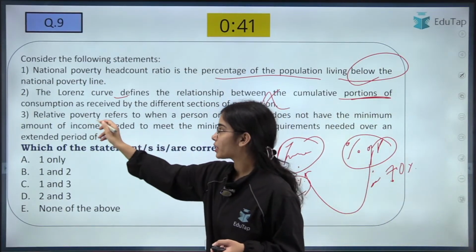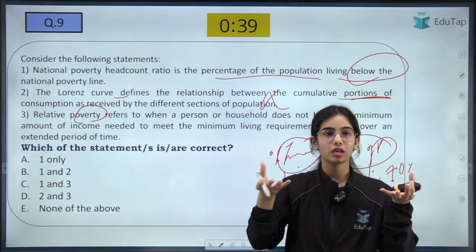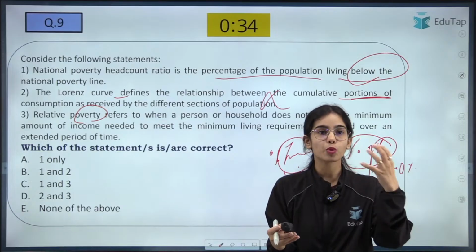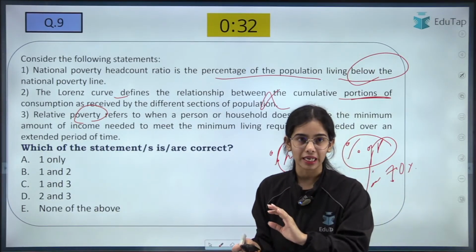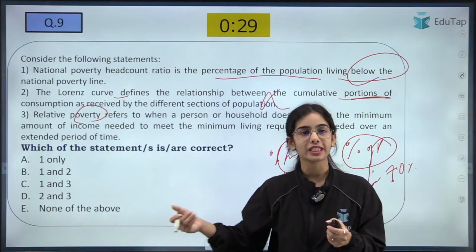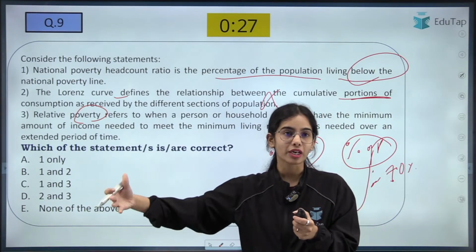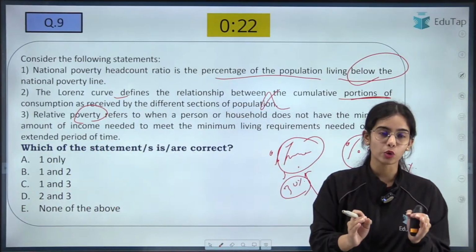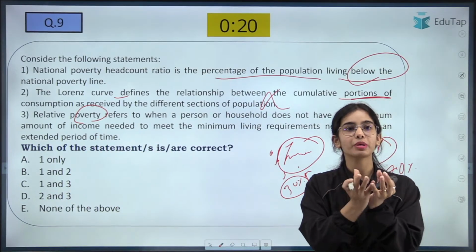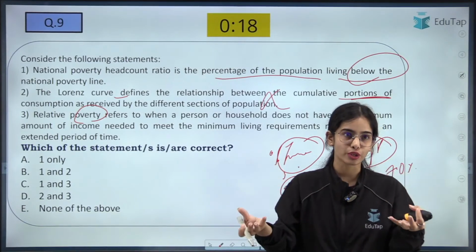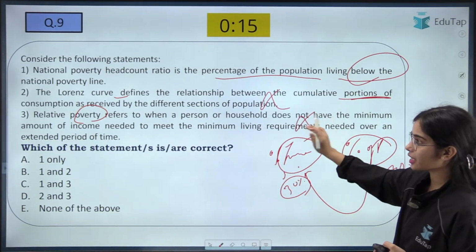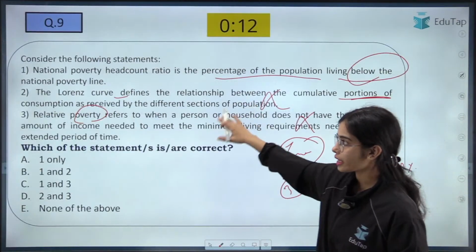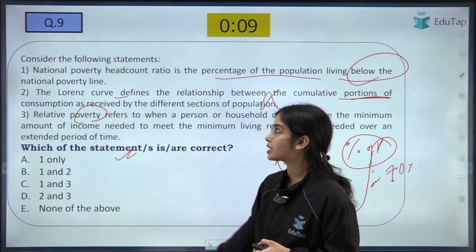Okay. Relative poverty shows poverty in the relative context. That is, how poor we are in comparison to the Ambanis, or how poor the people are who do not have a house or do not have food to eat, in comparison to the lower middle class or middle class. So relative means when we are comparing two population groups. Here this is not correct, because the comparison is not shown. So the second and third were wrong. Only the first one was correct. So here the answer is A.